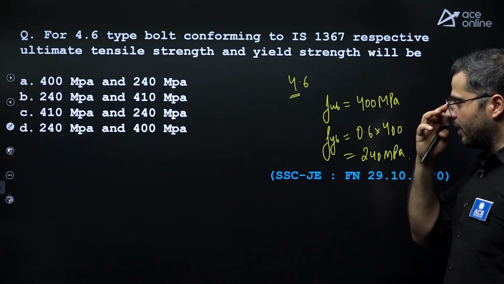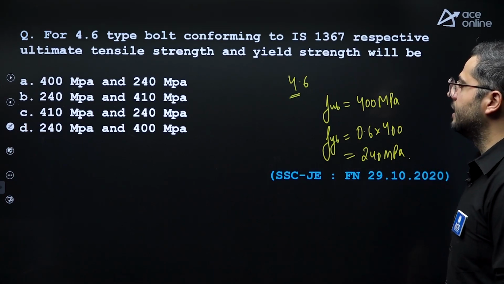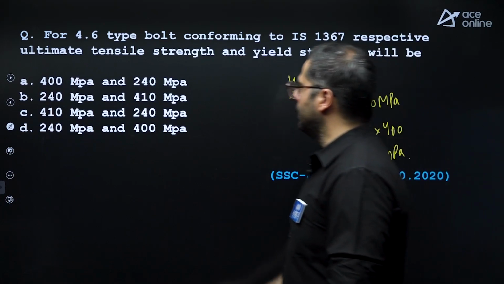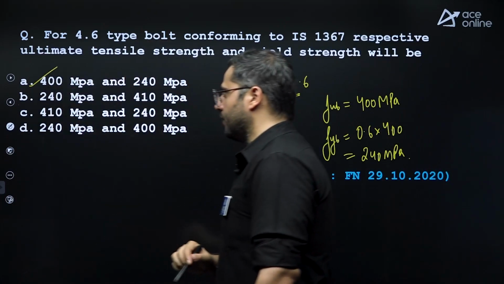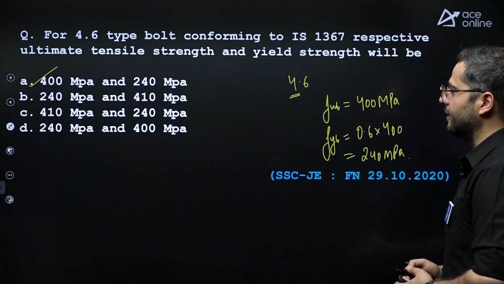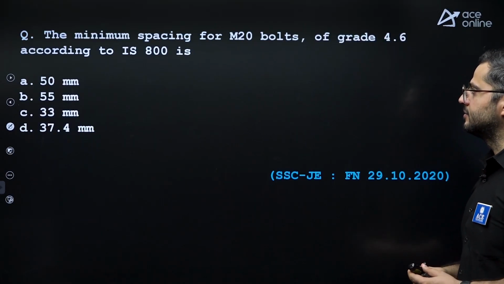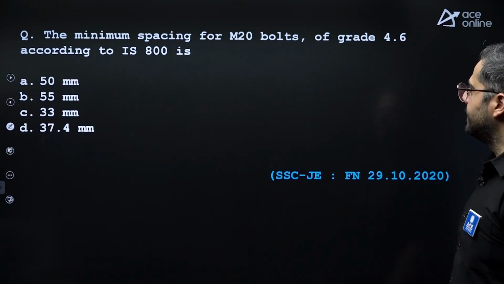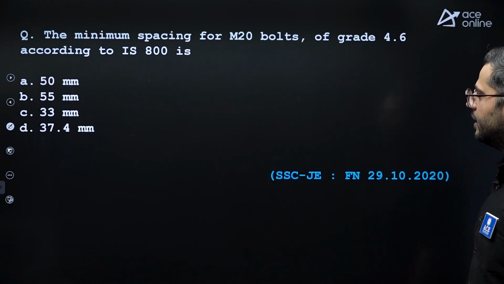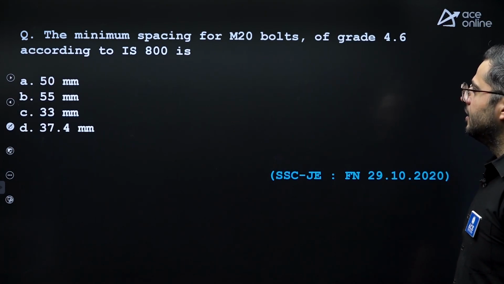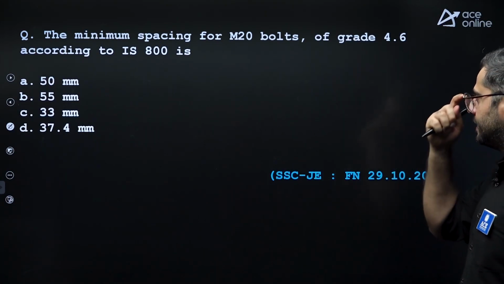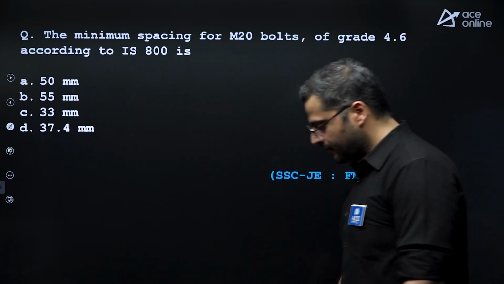Right? So 400 and 240. So ultimate tensile strength is 400 and yield tensile strength is 240. Option A.